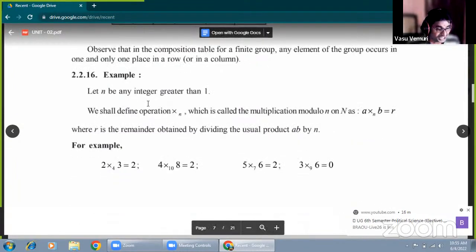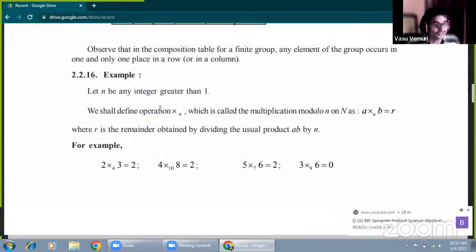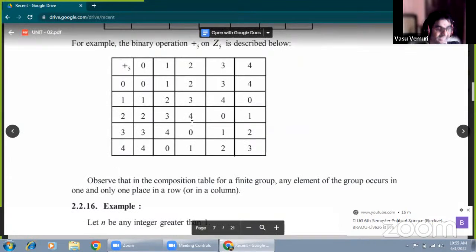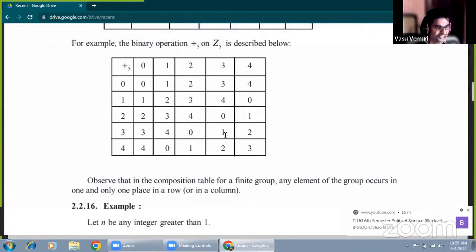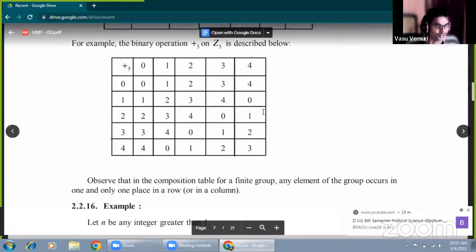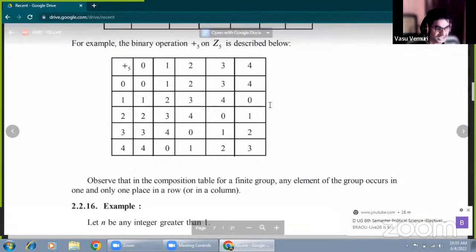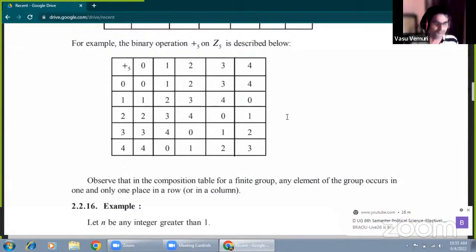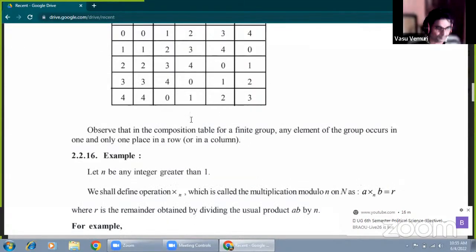In the addition modulo 5 example above, Z5 under addition modulo 5 is a finite abelian group, because the elements given in the set are finite, fixed elements. That's why all the properties G1, G2, G3, G4, G5 are satisfied, and all the entries in the composition table are closed. That's why this example forms a finite abelian group. Okay, see the next one.